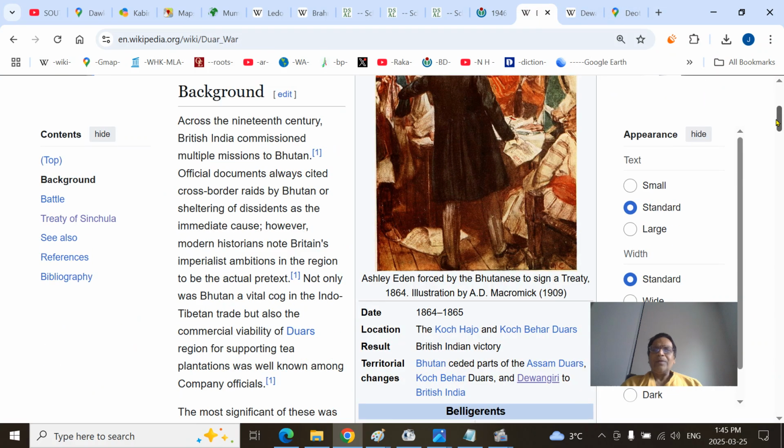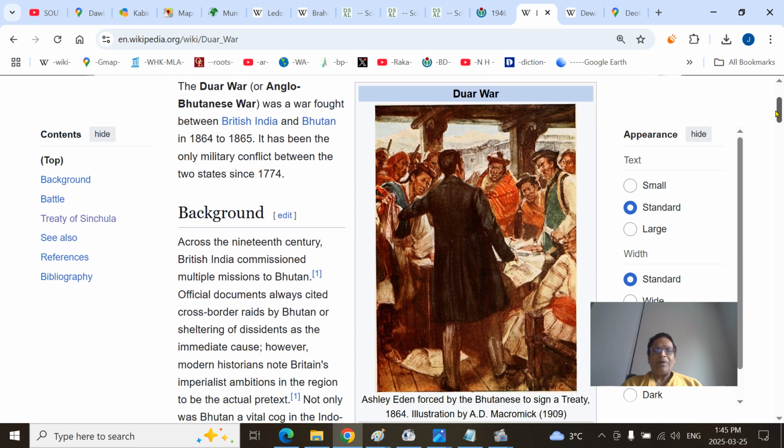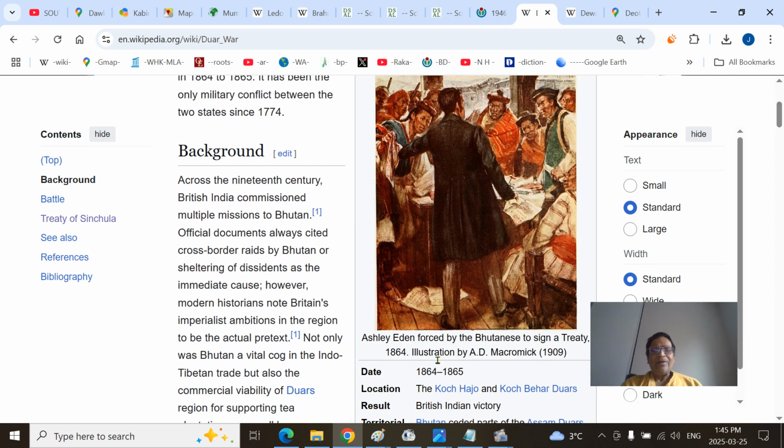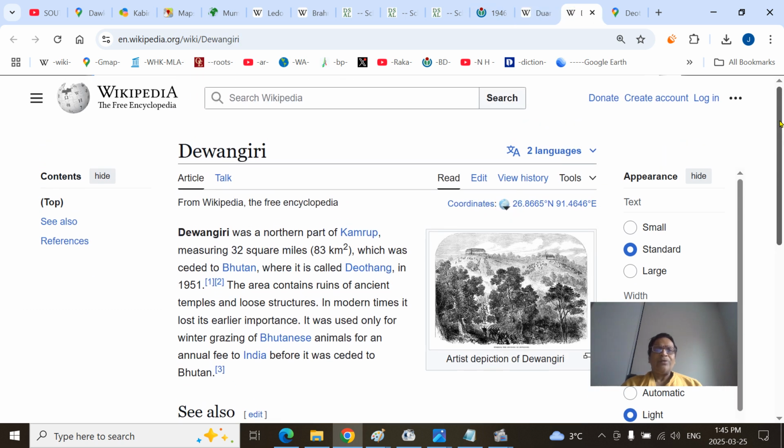So this northern part especially was a part of the Bhutanese kingdom. After 1865, the British and Bhutanese signed the Treaty of Sinchula, and this region was given to the British East India Company Bahadur and added to Assam, the Goalpara district, and made now part of Assam.